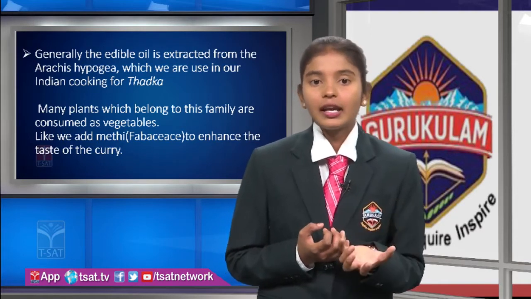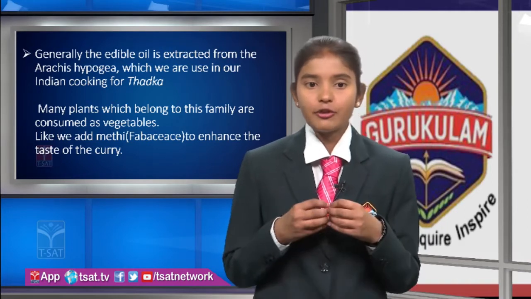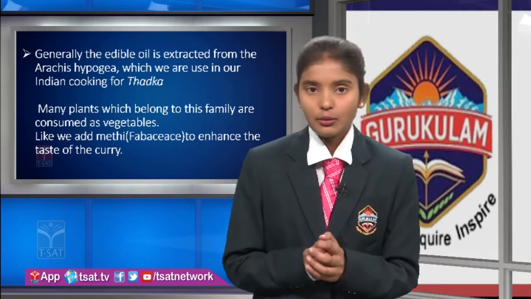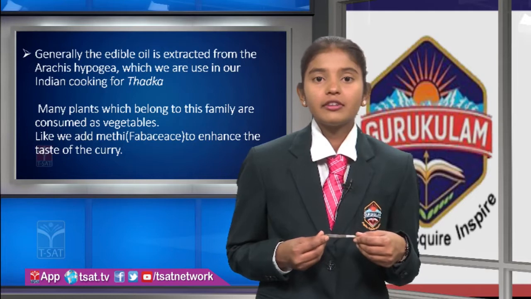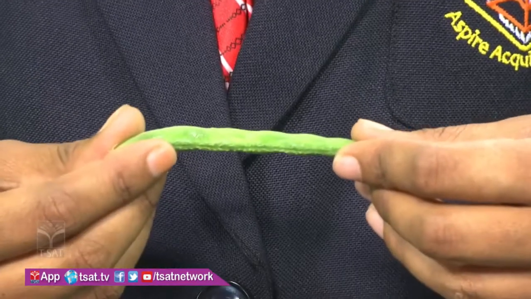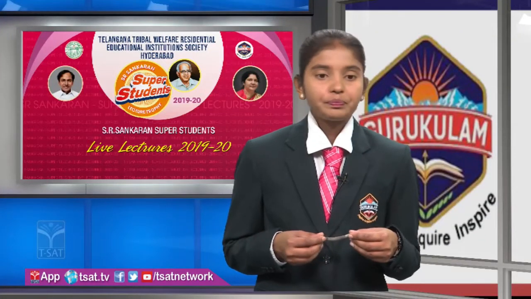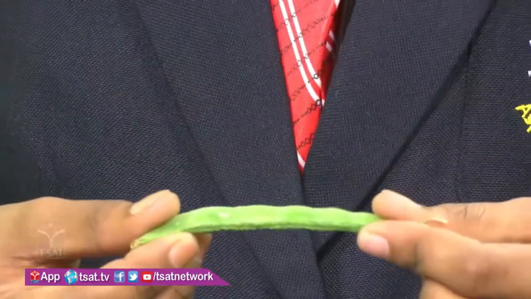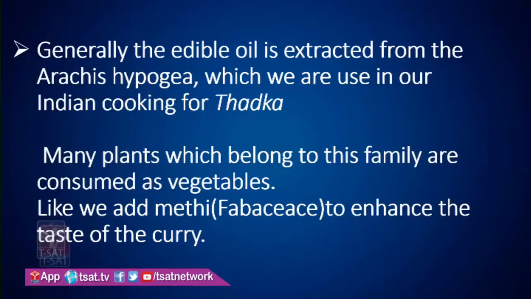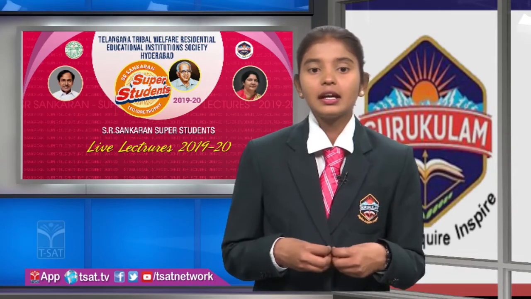Indian cooking for tadka. Next, many plants which belong to this family are consumed as vegetables, like Dolichos lablab. So generally we call it bean, right? The common name is bean, and we cut the pods of this bean and use them for cooking. We use it for eating also. Next, so many plants we are using as vegetables.